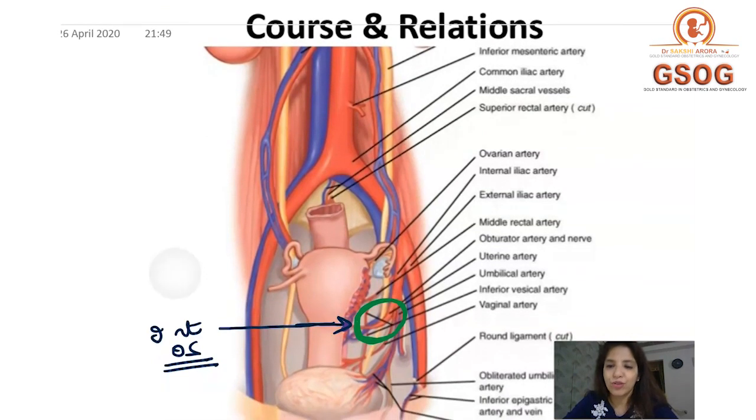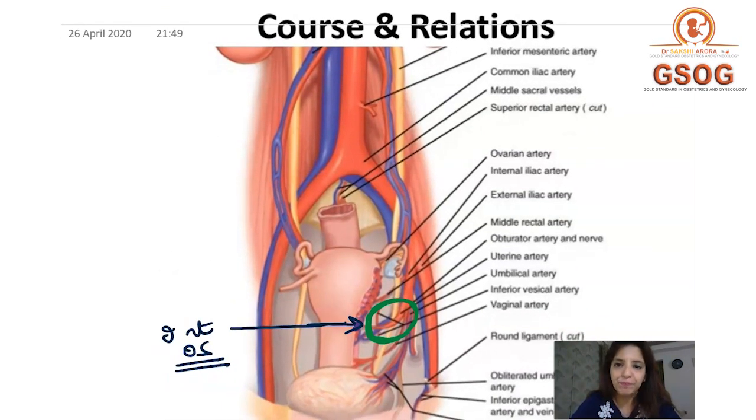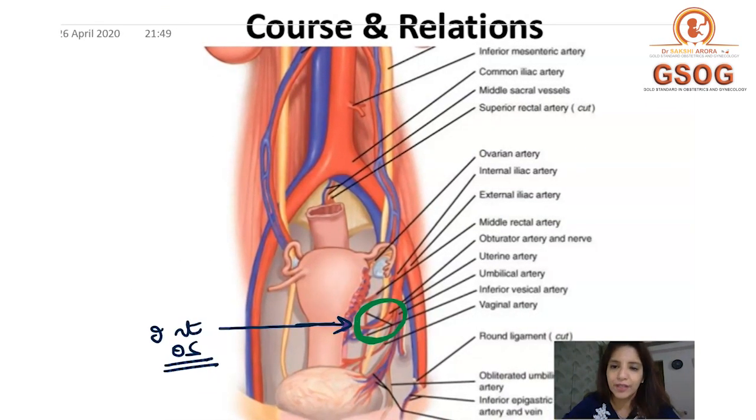So I want you to look at this diagram over here. This yellow color is the ureter, right? Can you see this? It's the ureter. And this red color, which now I'm going to make black, is the uterine artery, right?